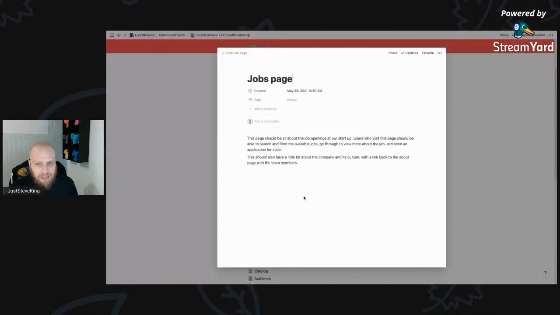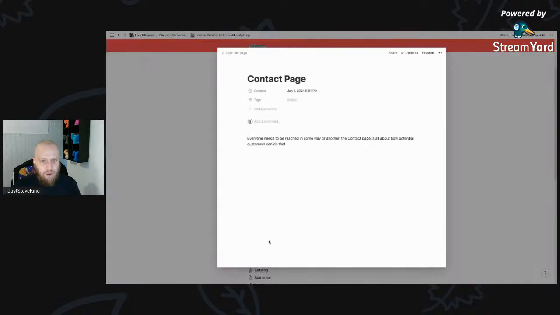Obviously, jobs. As a startup, you're always going to be hiring people eventually, as long as it's successful. So we're going to have a jobs page on there. I'm going to go through all of the functionality to build all of these aspects as time goes on. And then obviously a nice little contact page, because customers need to be able to reach out to you, right?